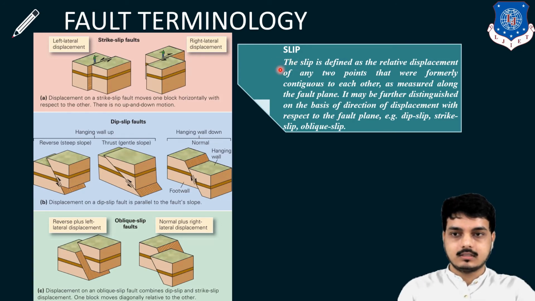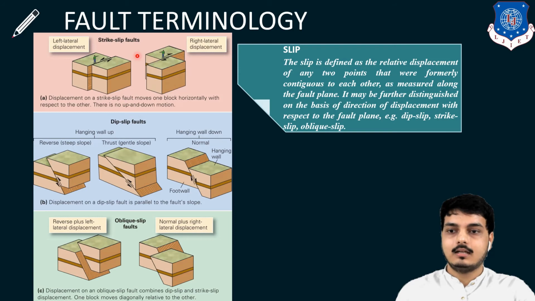Slip. Now what is slip? The slip is defined as the relative displacement of any 2 points that were formerly contiguous to each other. Means slip is nothing but if the 2 plates are moving away, or say 2 parts of the land are moving away, that particular distance is nothing but a slip.